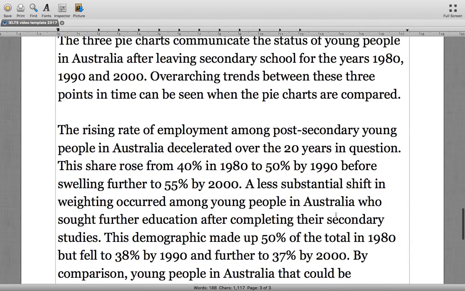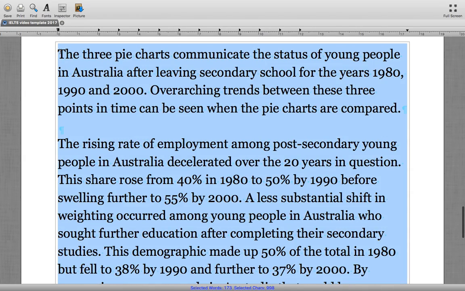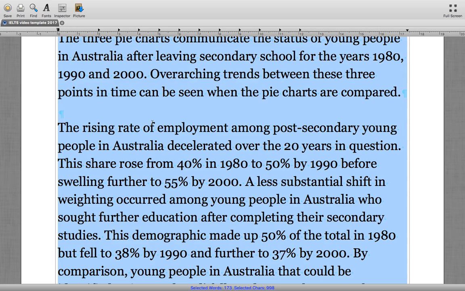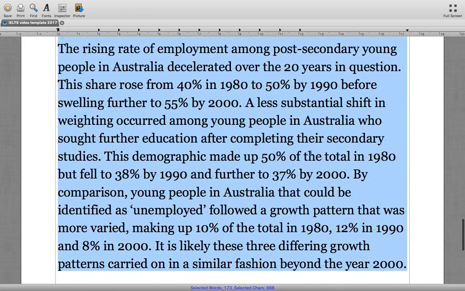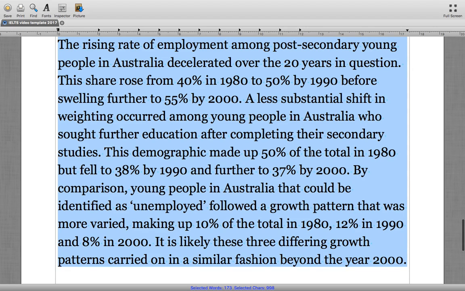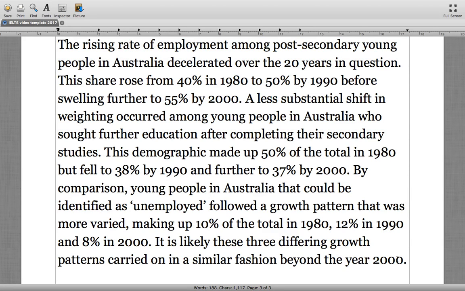And I'm sure that that will put us over 150 if I highlight this. So that's 173 words. That's about where you want to be. I mean, you don't want it to be too long because you're racing against the clock, but at the same time, you don't have much data to work with, and you've got to beef up your response a little bit. So I hope that that demonstration was helpful.